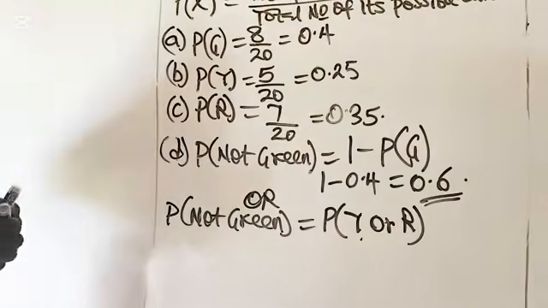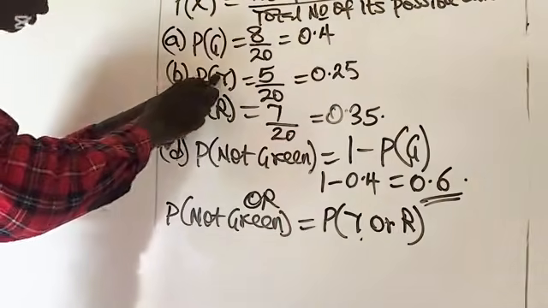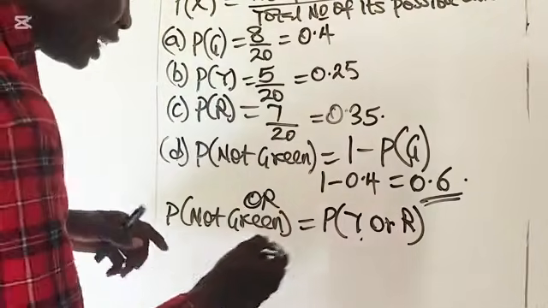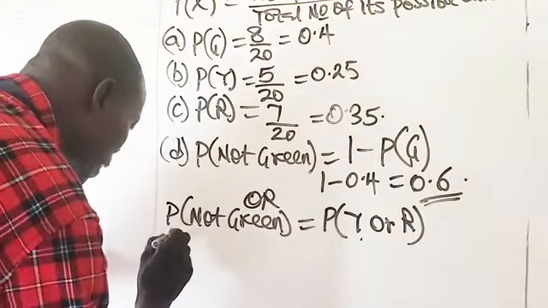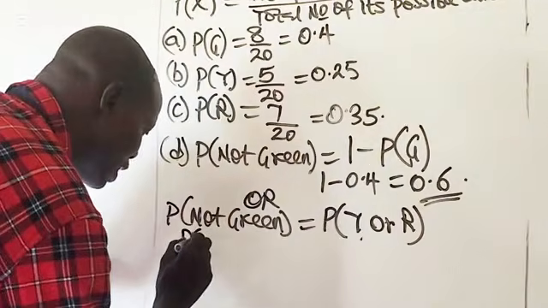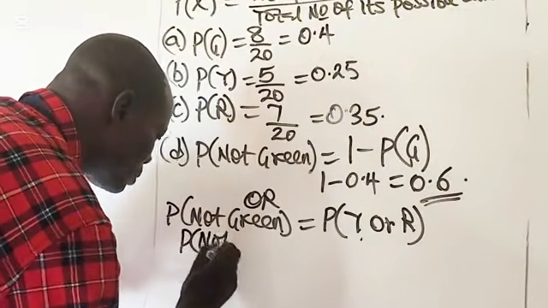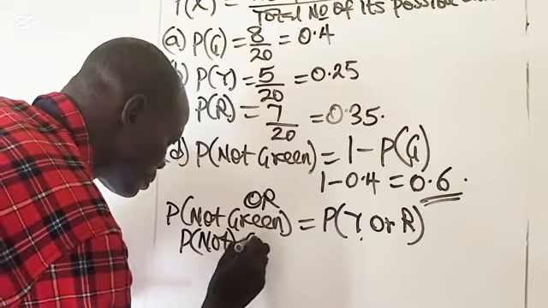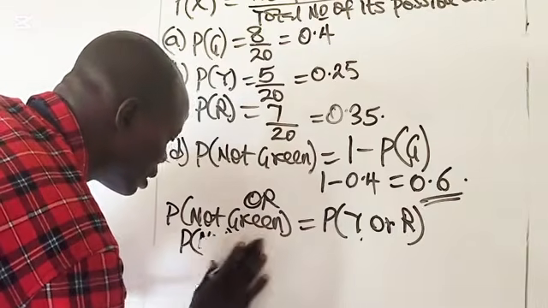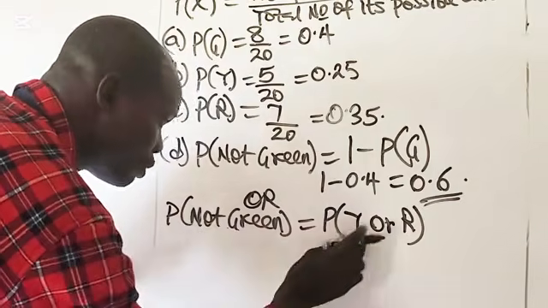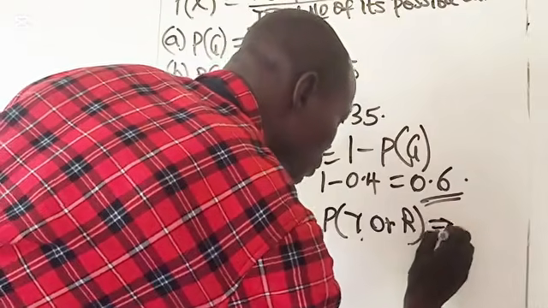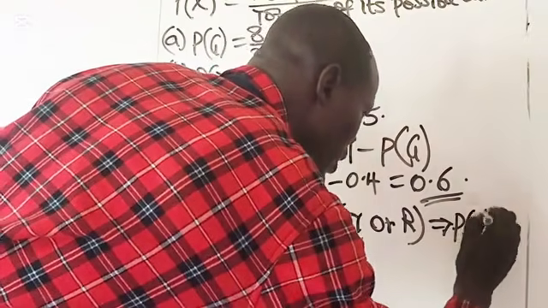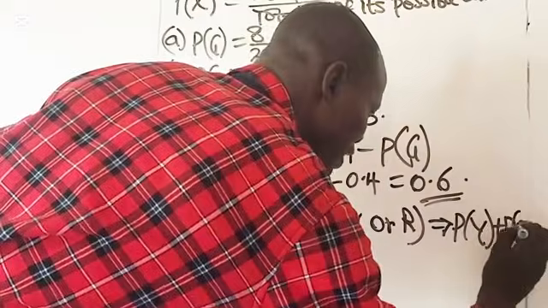Probability of not green means it could be probability of yellow or probability of red. Remember the song: when you see or, you add. Therefore, probability of not green, which is yellow or red, is equal to probability of yellow plus probability of red.